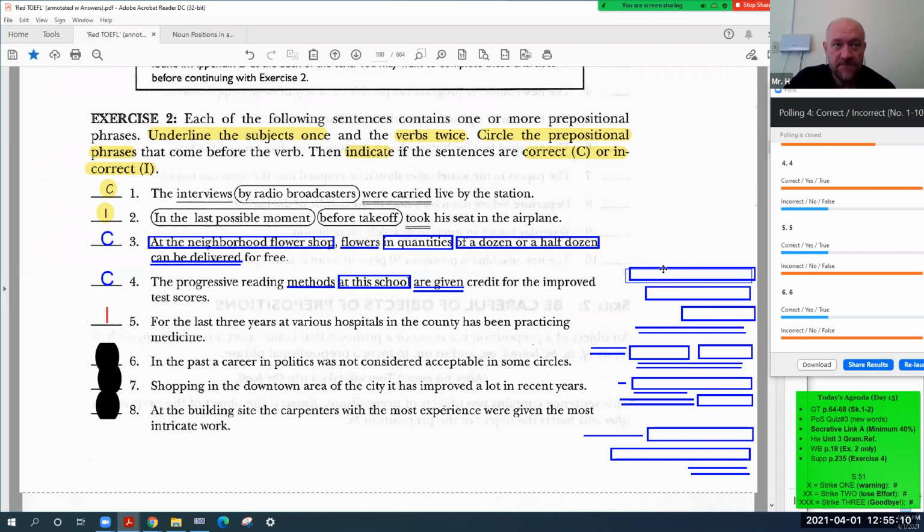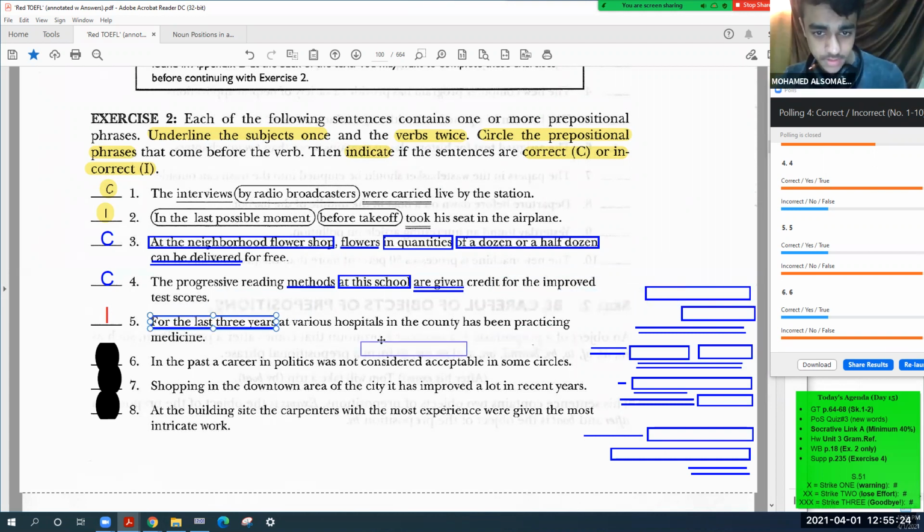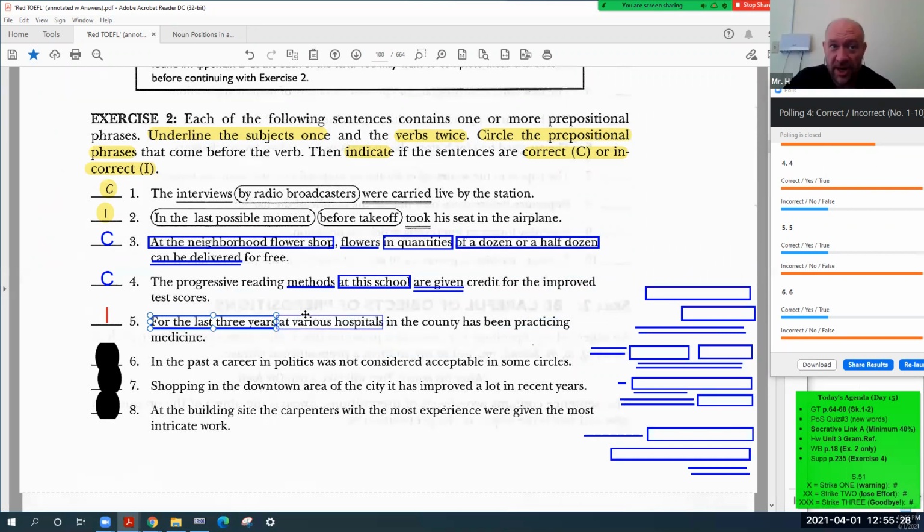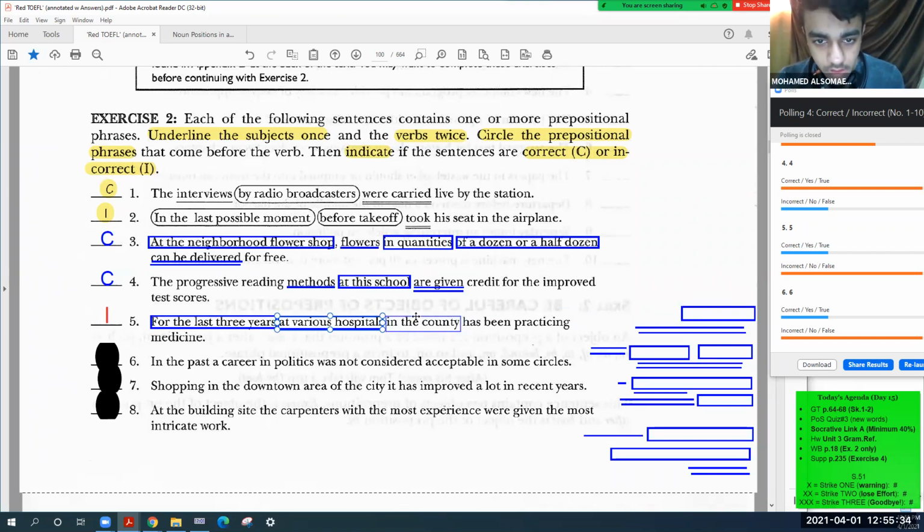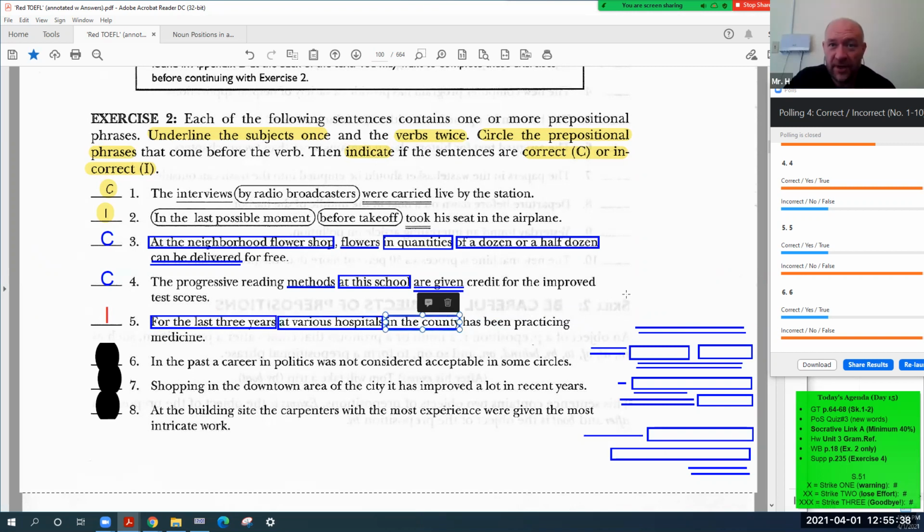Oh, you skipped one: "for the last 2 years." For is a preposition. And then "at various hospitals" is another prepositional phrase. Then "in the county" is another one. Now we need a verb.